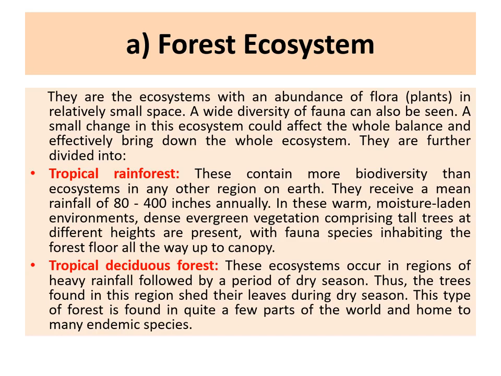The first type is your tropical rainforests. Tropical rainforests contain a lot of biodiversity and they receive a lot of rainfall, around 80 to 400 inches annually. These regions are warm and moisture laden, thus leading to dense evergreen vegetation growth. And the vegetation in these rainforests consists of a layered structure, the highest of which is called the canopy.